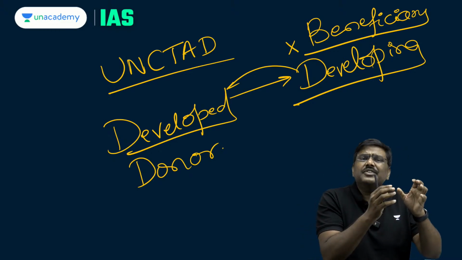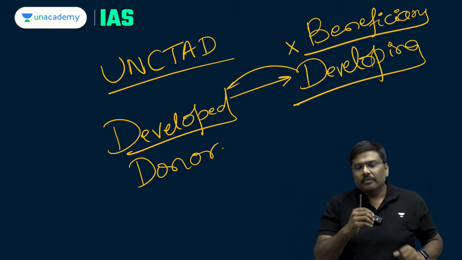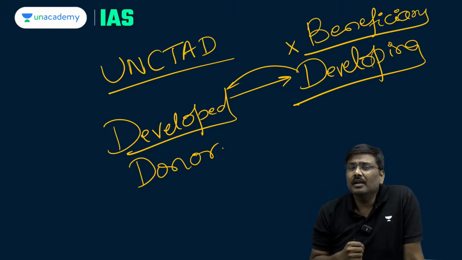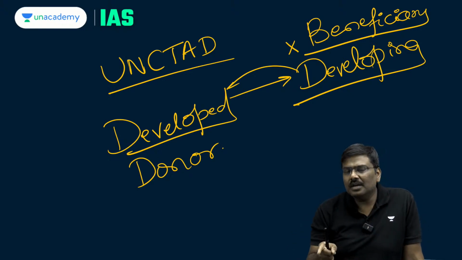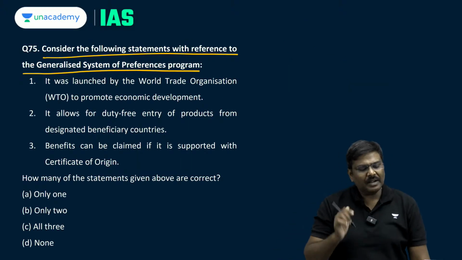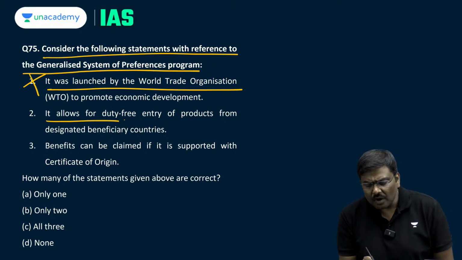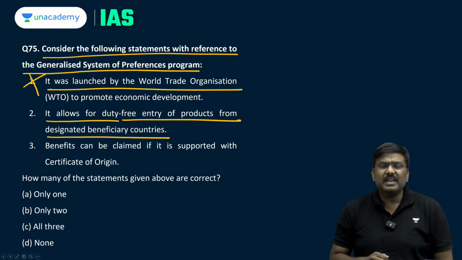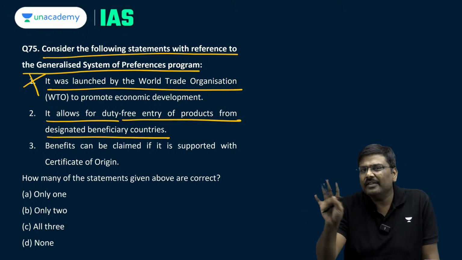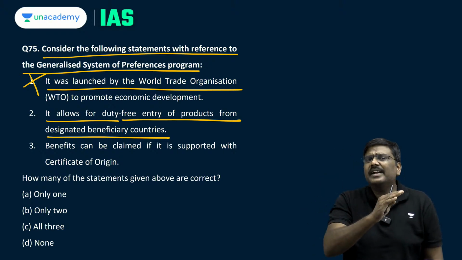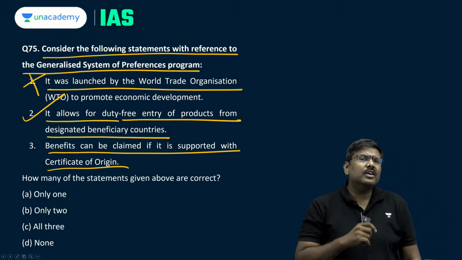And very recently, when the trade negotiations are taking place, there is a trade policy forum, TPF. Within the trade policy forum, the Indian side has demanded that the government of USA must reinstate the GSP status to India's exports. Now come back to the discussion. It was launched by the World Trade Organization, wrong. It allows for duty-free entry of products from designated beneficiary countries. Yes, the countries must be identified. Every country will not be given this status; countries have to be designated under the GSP. Statement 2 is correct.